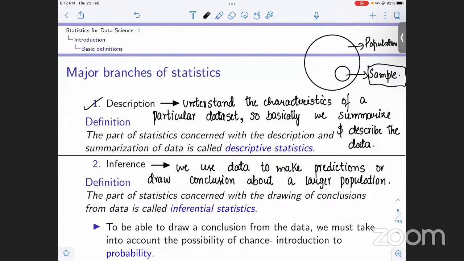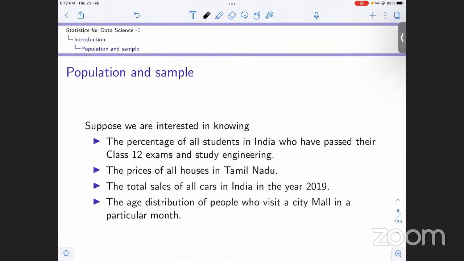Okay, now moving ahead, population and sample. How do you know what is population and what is sample? Suppose we are interested in knowing the percentage of all students in India who have passed their class 12 exam and are studying engineering right now.